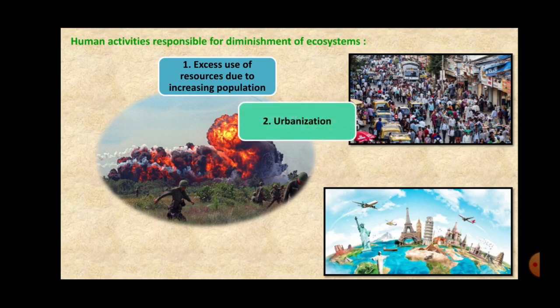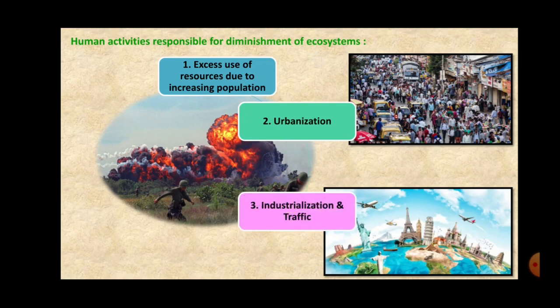Second one is urbanization. Now, due to urbanization, the agricultural land, wetland, forest, and grasslands are being destroyed for the construction of buildings and the basic facilities which are required around the residential areas. Now, because we are interfering in the natural balance of the earth, of the ecosystem, the changes which take place completely destroy many of the ecosystems.